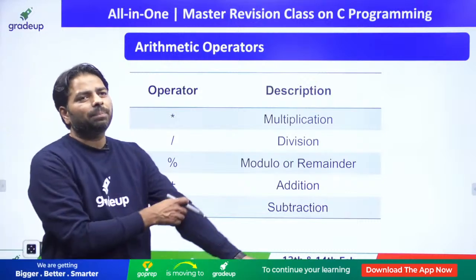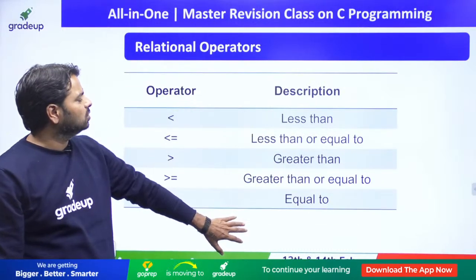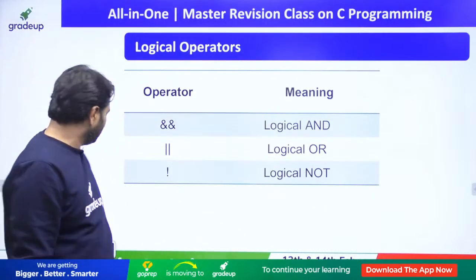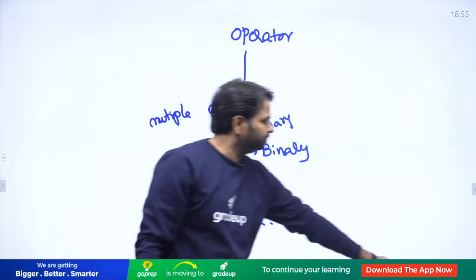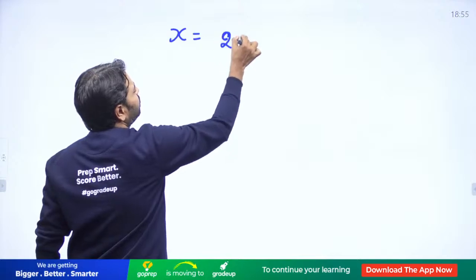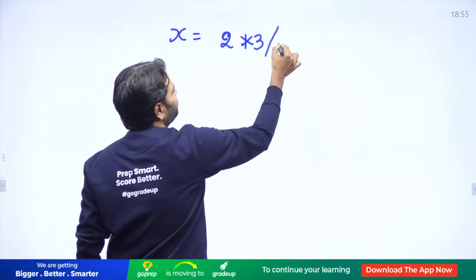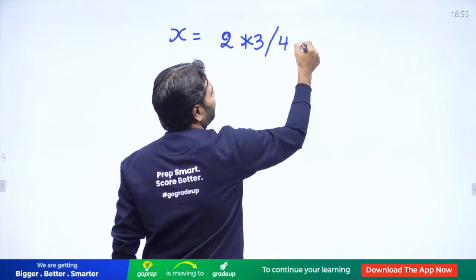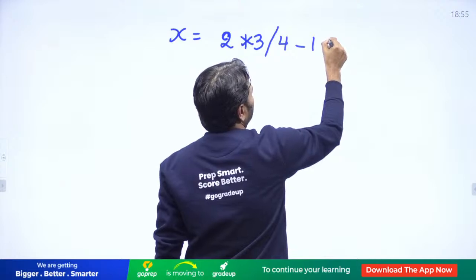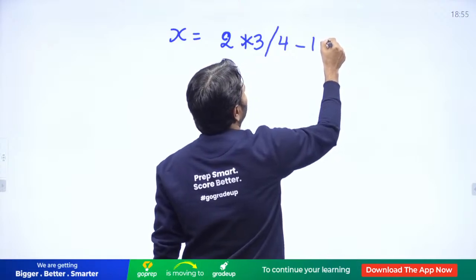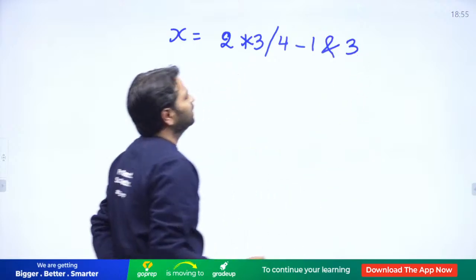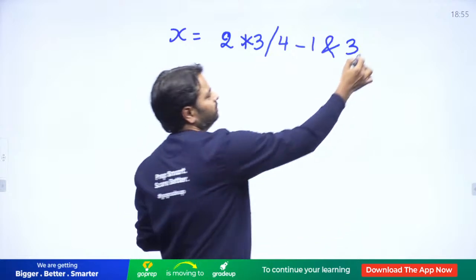Okay, now let's talk about the precedence rules. Who is going to be the highest precedence here? Let me define an expression now: 2 multiply with 3, division 4, minus 1, and 3. Now tell me, how do you evaluate this one?